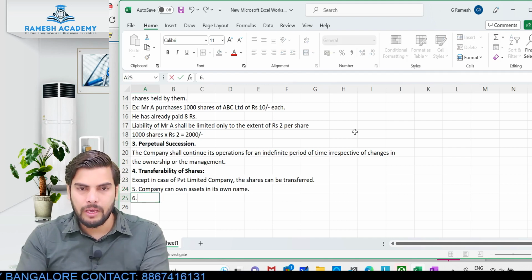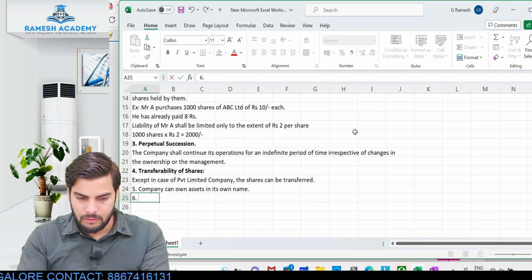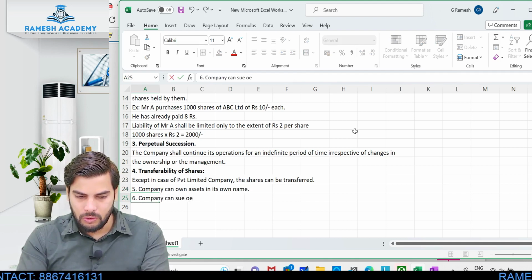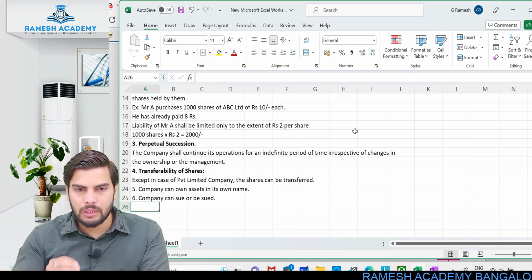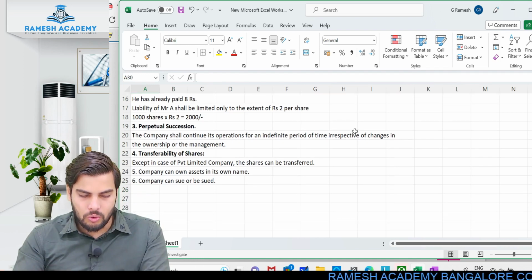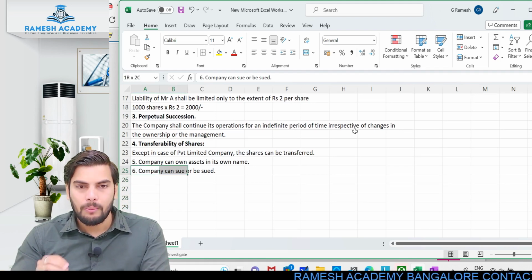Same way, company can sue or be sued. Now, if at all the company wants to put a case on somebody, it is possible, or if somebody else wants to put a case on the company, even that is possible. So there's no restriction with respect to putting a case.